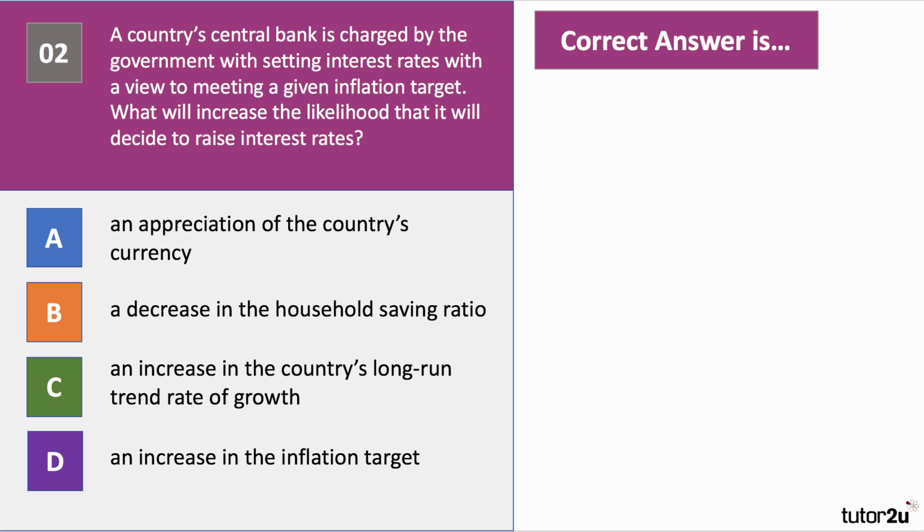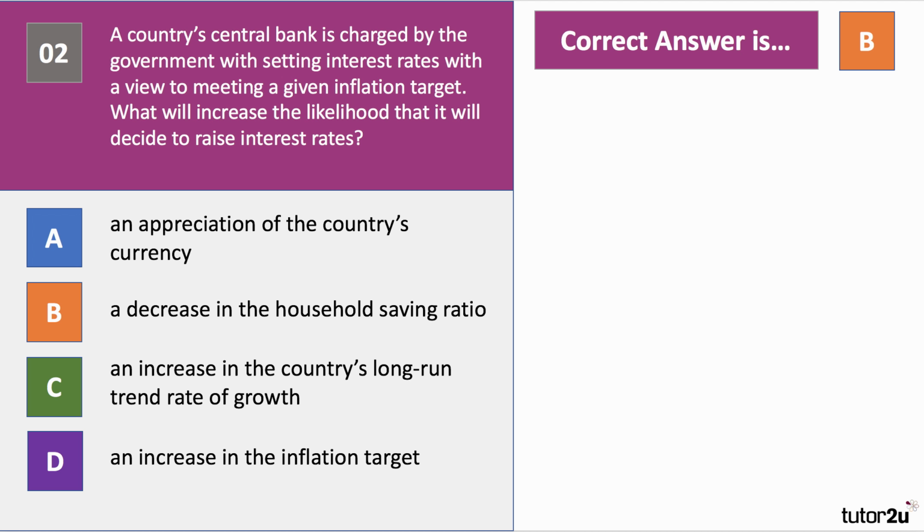So, what do you think here? Central bank, when will it start to tighten monetary policy, increase interest rates? It's likely to be when the rate of inflationary pressure is increasing. And therefore, the correct answer to question 2 is B, a decrease in the household savings ratio.